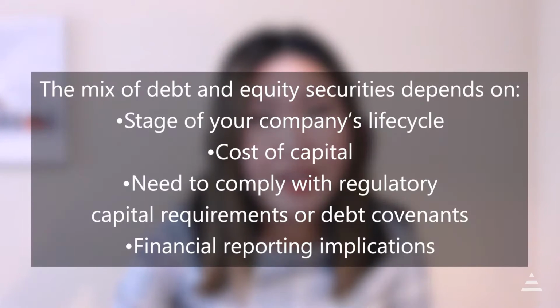the type of security to issue when raising capital depends on a few things, namely the stage of your company's life cycle, the cost of capital, the need to comply with regulatory capital and debt covenant requirements, as well as financial reporting implications. Startups are usually financed with preferred stock and warrants with complex features, whereas mature entities have a mix of debt and equity securities with more standard features.